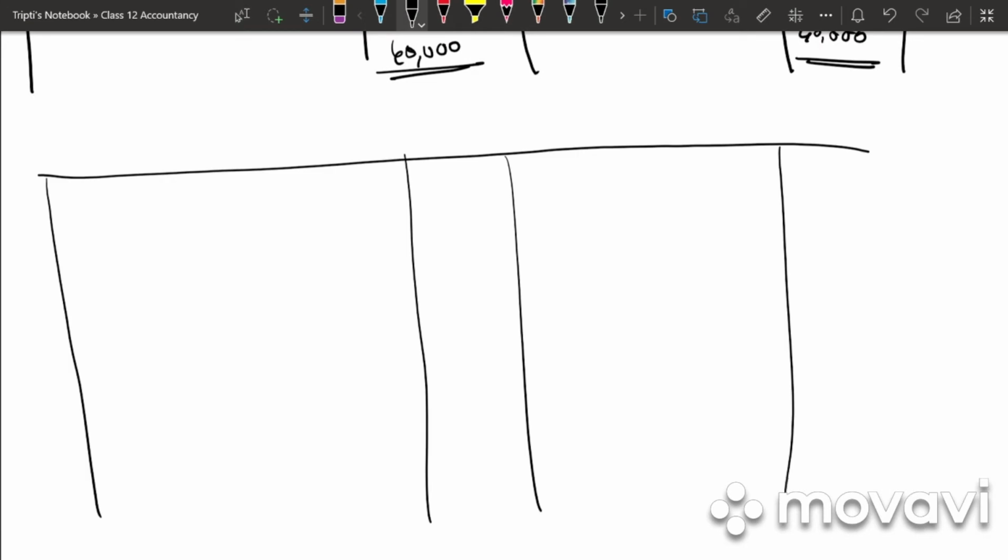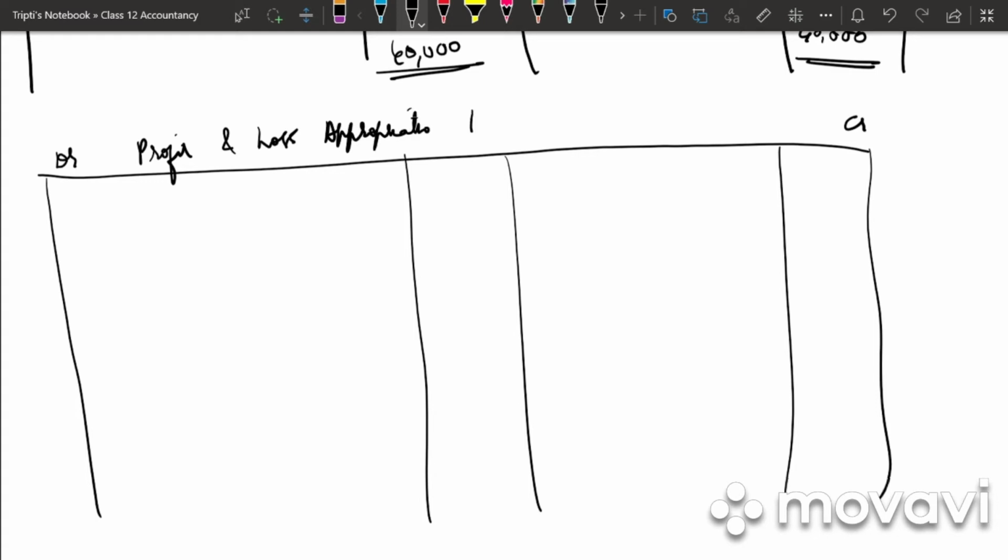Clear? Next we need to prepare the profit and loss appropriation account for the year ending 2017. So write down the heading. Profit and loss appropriation account for the year ending 31st March 2017. We have particulars, amount, particulars and amount.